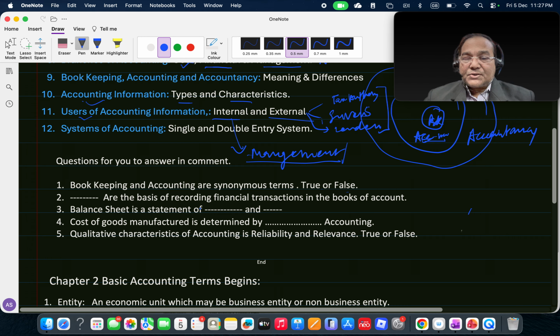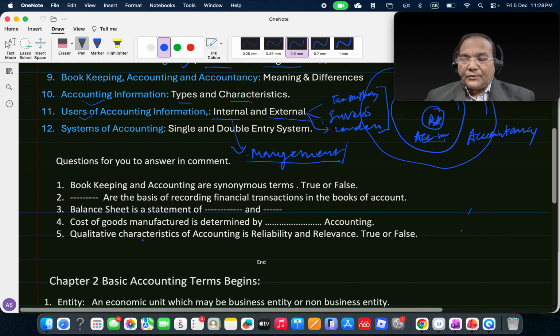Balance sheet is a statement of what and what. Cost of goods manufactured is determined by which branch of accounting? Qualitative characteristics of accounting is reliability, relevance, true, is it true or false? So what are the qualitative characteristics of accounting?